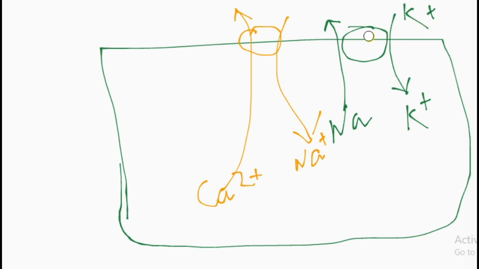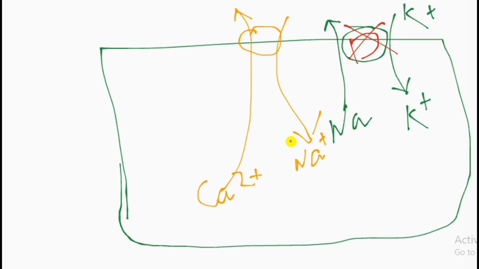Okay, and digoxin is blocking this sodium potassium ATPase.